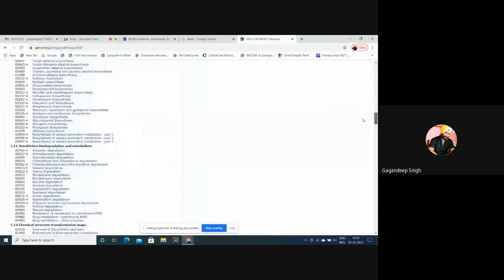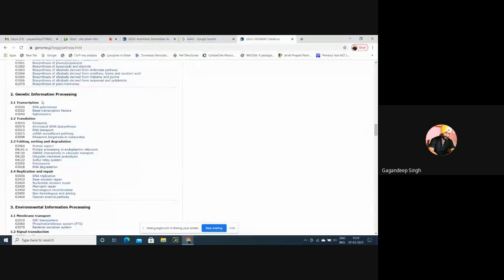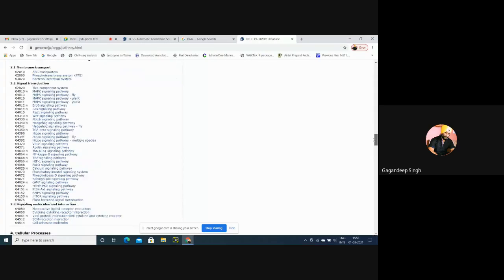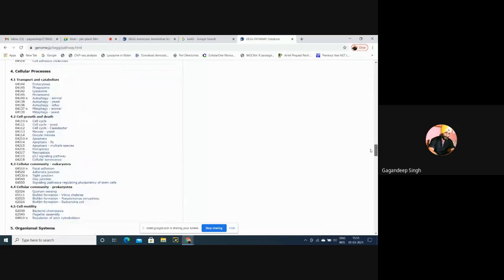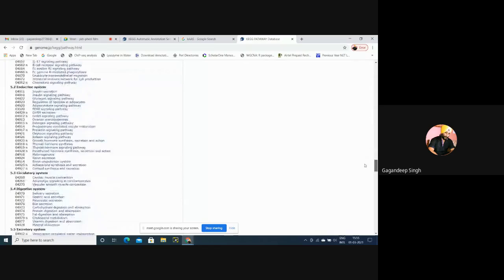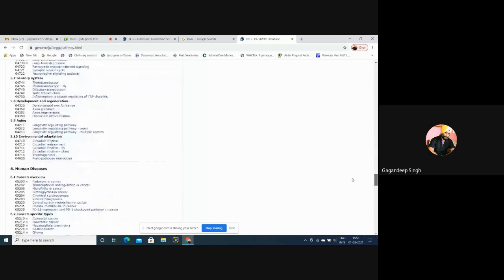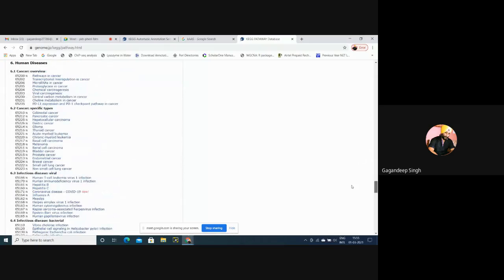Similar is the case with genetic information processing: transcription, translation, folding, sorting and degradation, replication and repair. Then environmental information processing: membrane, signal transduction. Then cellular processes, and organismal systems, what kind of pathways are there. If we are working with humans, then we can select the human diseases as well.